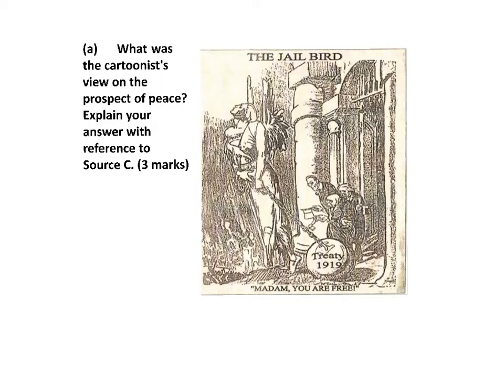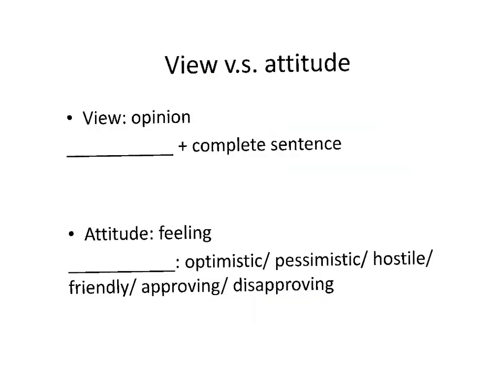And pay attention, the bird here represents peace. Some students mistook it as Germany. That's not true. So the sentence pattern of the answer is think plus a complete sentence. For example, you may say the cartoonist thinks that the prospect of peace,